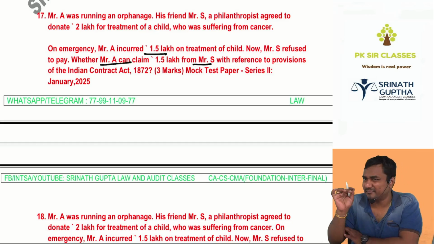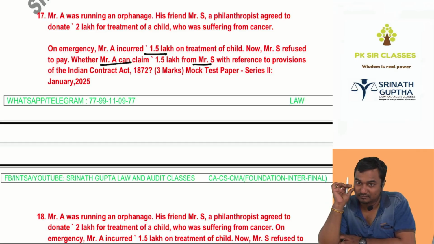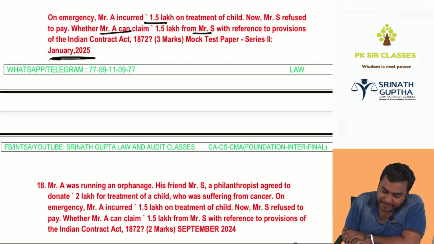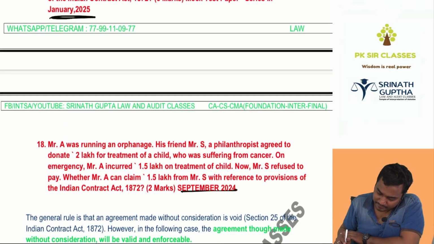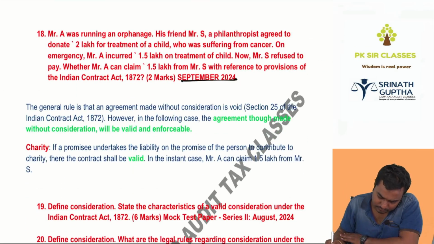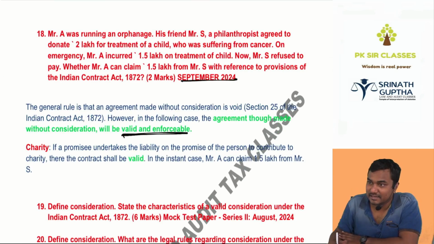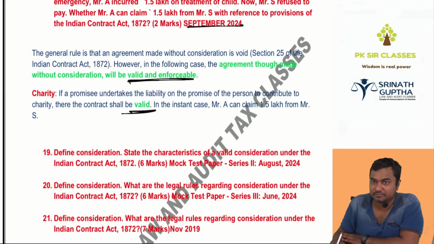We discussed the same thing today, Kedar Nath versus Gori Mohammad. Similar facts. This question came in the January 2025 MTP and also September 2024. It is valid and enforceable. Moreover, the child does not require any consideration.